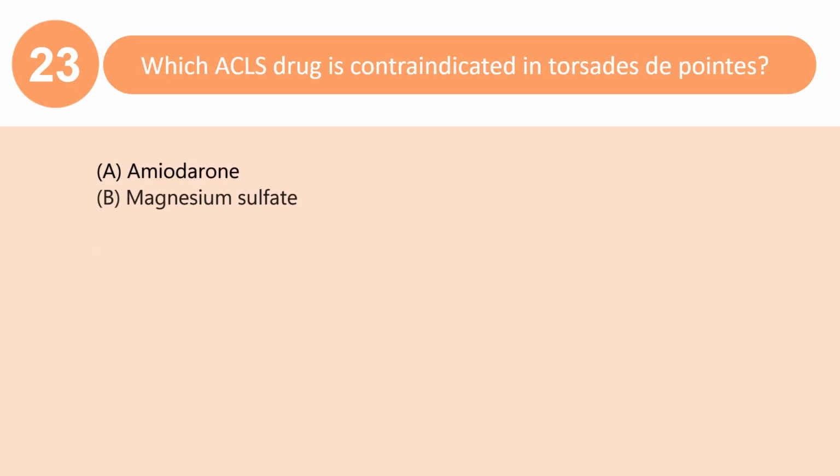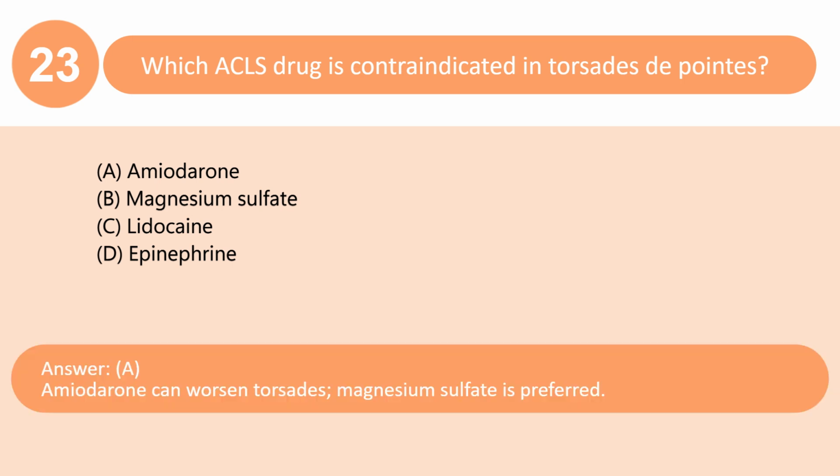Which ACLS drug is contraindicated in torsades de pointes? A. Amiodarone. B. Magnesium sulfate. C. Lidocaine. D. Epinephrine. Answer A. Amiodarone can worsen torsades, magnesium sulfate is preferred.